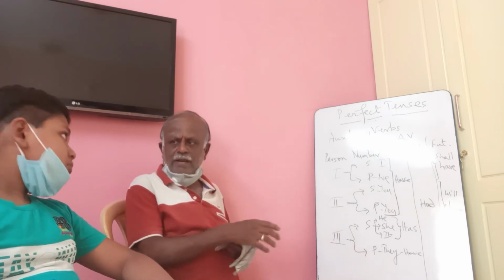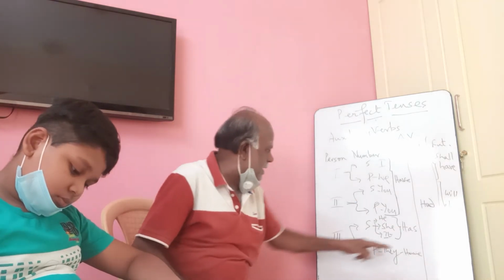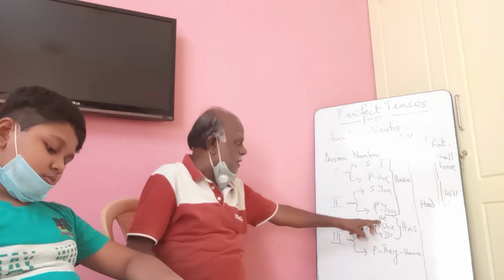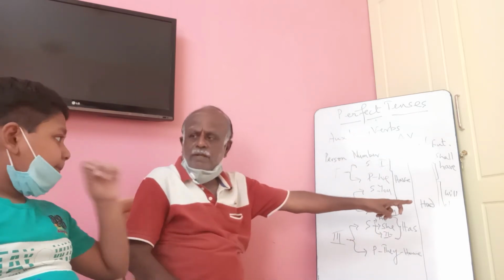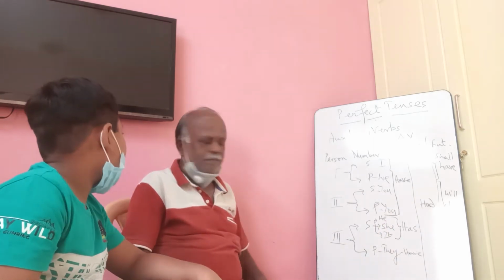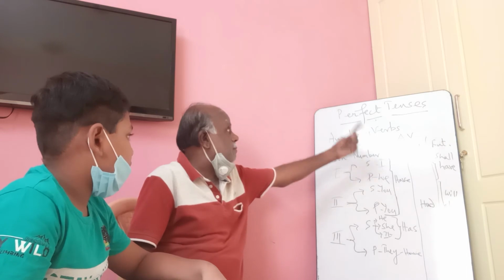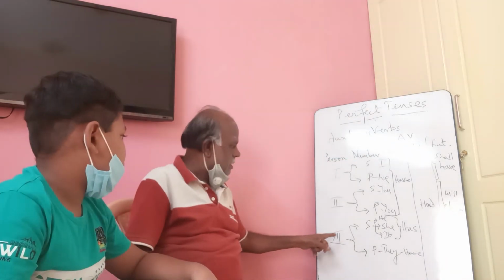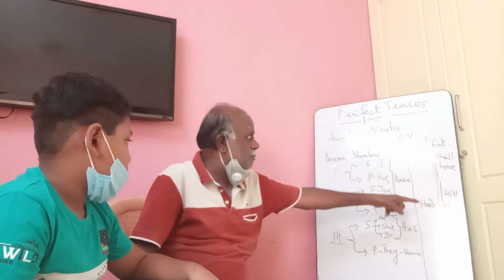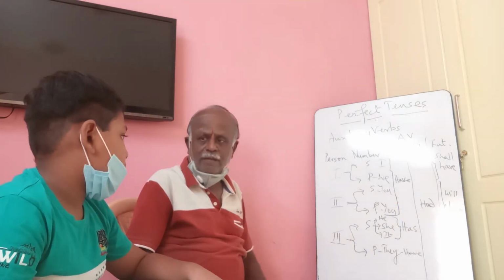No? Clear? Now in future perfect tense, third person singular, after he, what you will put?